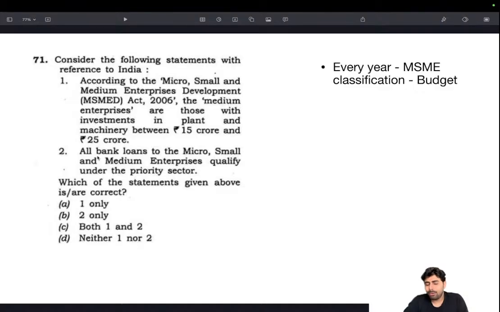But it's actually a right statement, because priority sector lending extends to education loans, SC/ST empowerment, renewable energy, also MSMEs. So keep an eye on priority sector lending, which sectors, and if any new sector is being added.